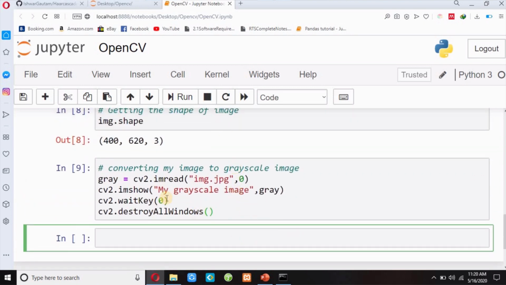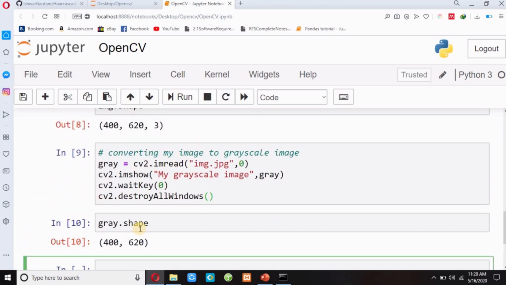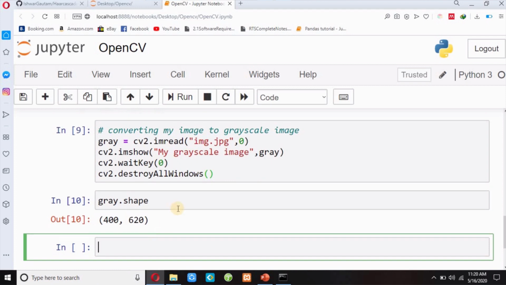And I would like to see the shape of the grayscale image. Since a grayscale image has 1 layer, my size of image is 400 by 620 only. So I will write gray.shape, shift enter. So this is my size of grayscale image. An RGB image has 3 layers, but a grayscale image has only 1 layer. So this is the difference.